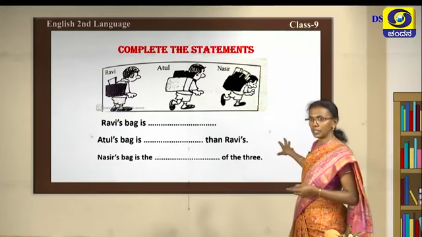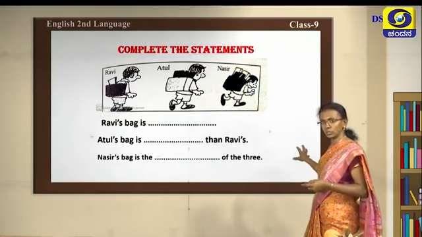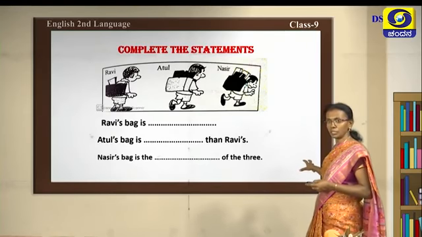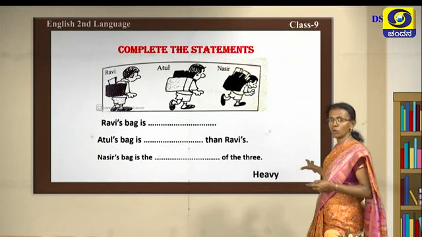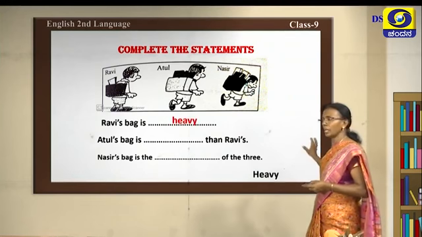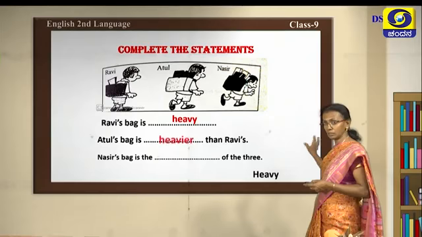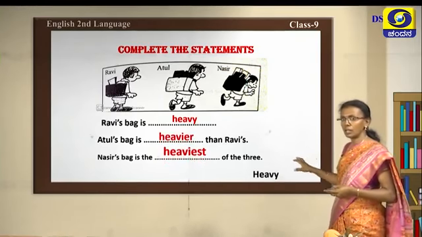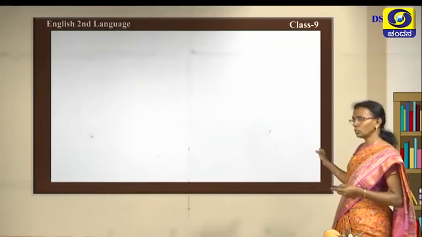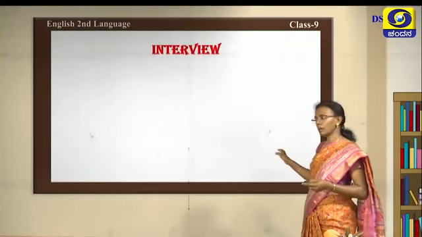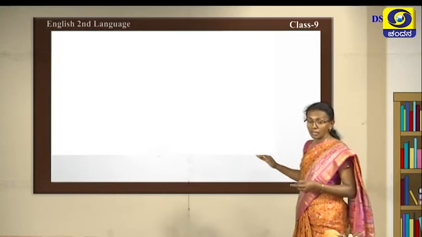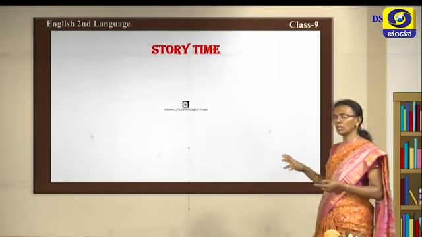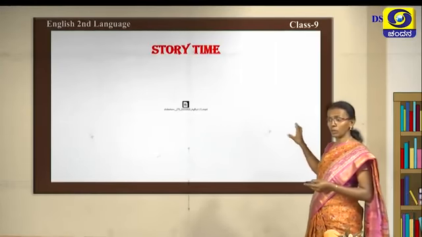Now, you have to take an adjective which suits the picture and you can complete this. Okay, we have taken an adjective as heavy. So, what will be the answer? Ravi's bag is heavy and Atul's bag is heavier than Ravi's, and finally, Nasir's bag is the heaviest of the three. So, we here completed our, what is that called? Degrees of comparison.